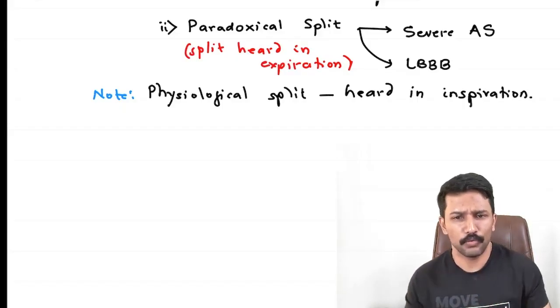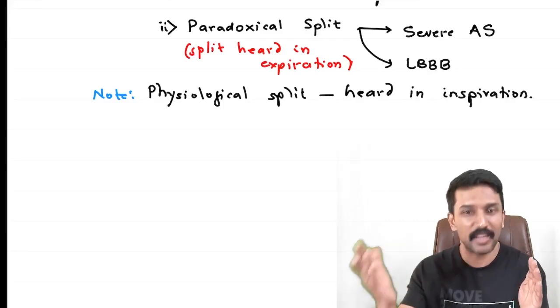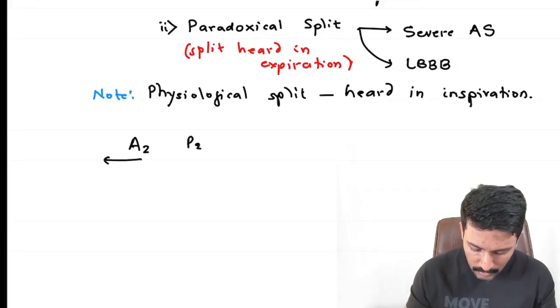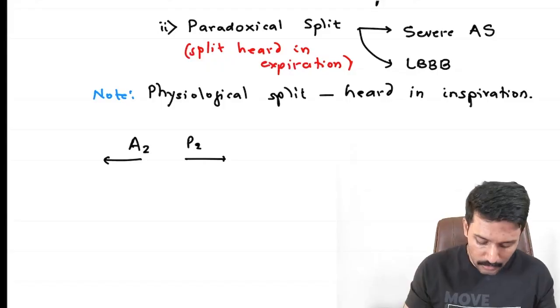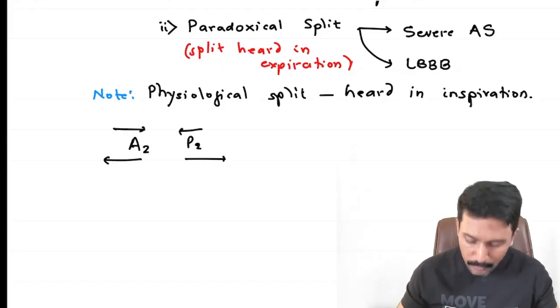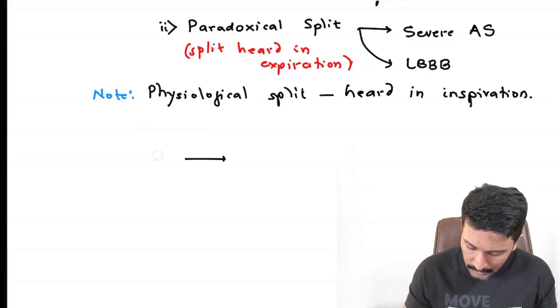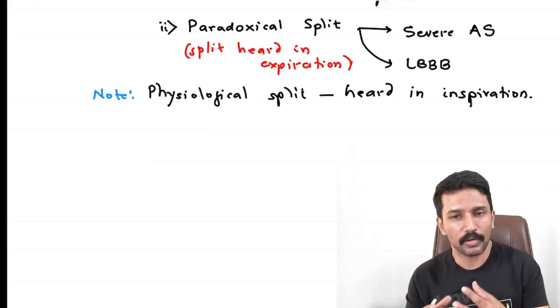And of course, you know from the main notes that anything that causes early A2 or late P2. You know that there is A2 and P2. Anything that causes early A2 or late P2 causes wide split. Anything that causes late A2 or early P2 causes narrow split, right? Okay. After the key takes on the splitting of second heart sound, now let us get into the important forms